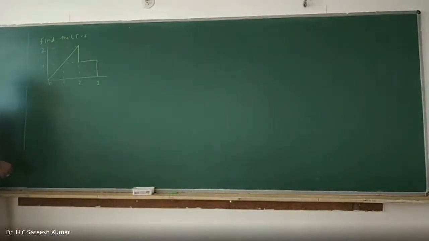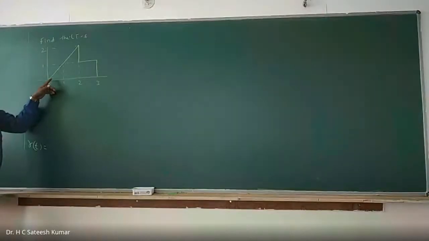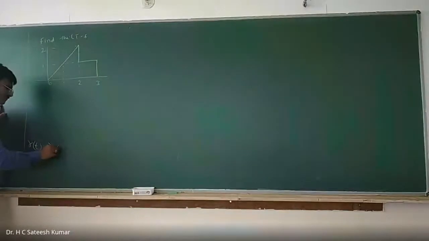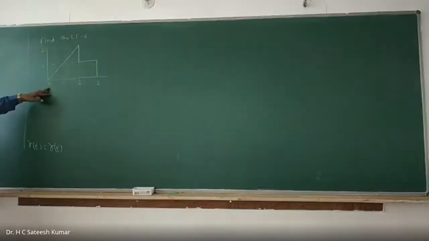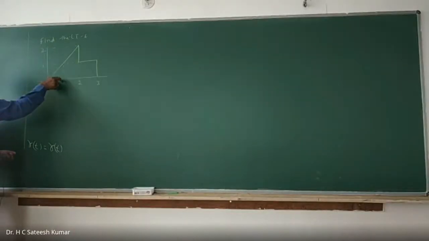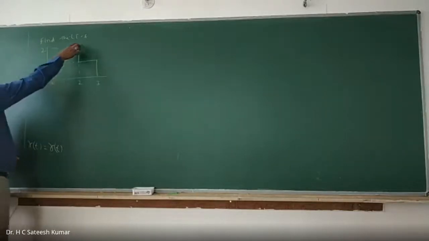Right. So now I'll start writing. R of t is equal, in terms of ramp. There is a ramp function with a slope of, what, starting from 0. That I can write as what? R of t, starting from 0. Slope is 1, 1 divided by 1, 1 R of t up to this point.